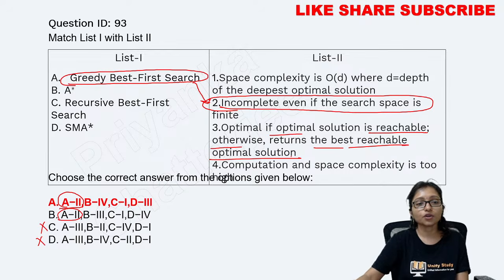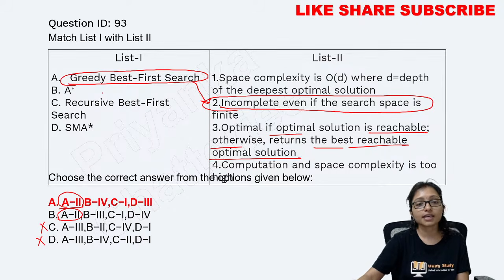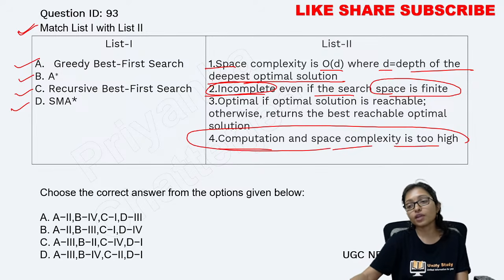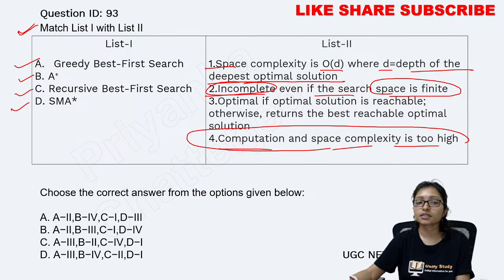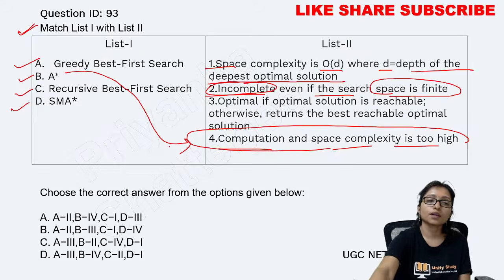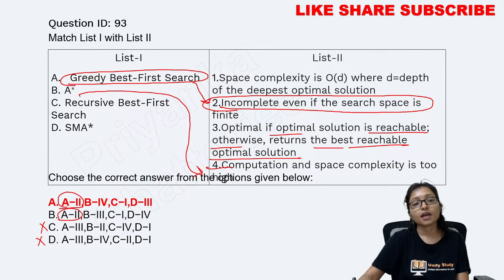This is A star. Which one is the A star algorithm? Here you can see computation and space complexity is too high. Whenever computation and space complexity is too high, then we go for the A star algorithm. A star algorithm is this one. That's why you can see option A, this is the A star algorithm, is matched with option 4.